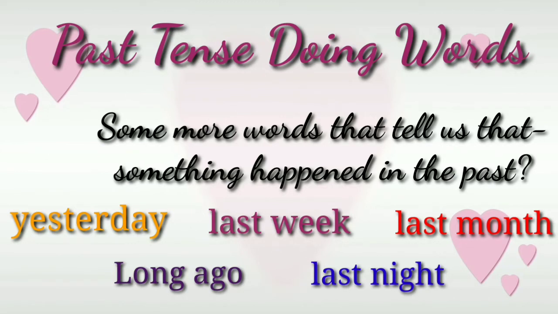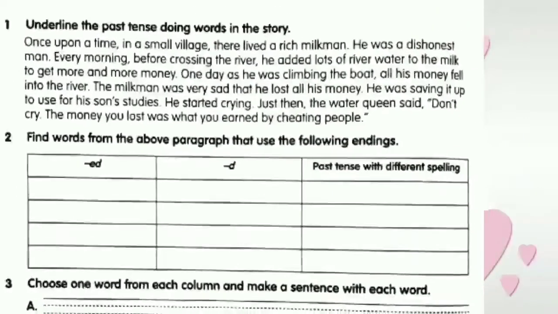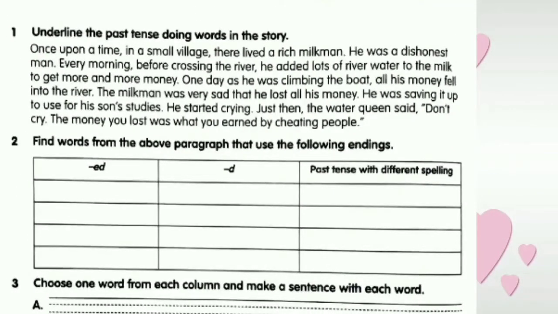So now let's move on to your workbook, page number 10, past tense doing words. Here there is a short story. After reading the story, you have to underline the past tense doing words in the story, like lived, was, added.